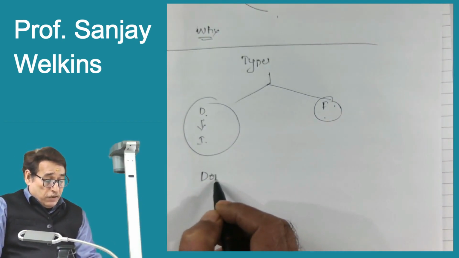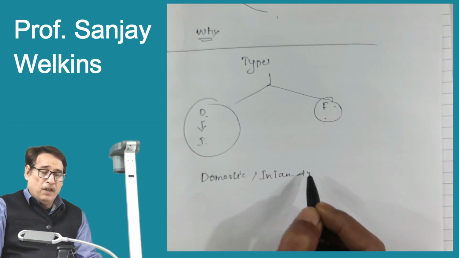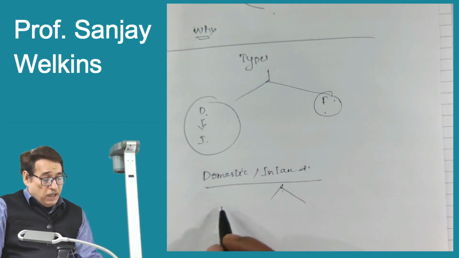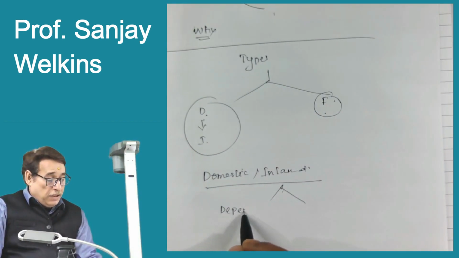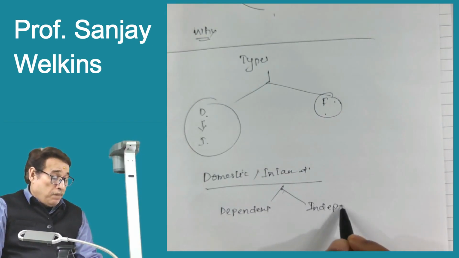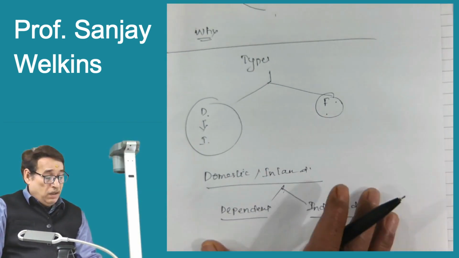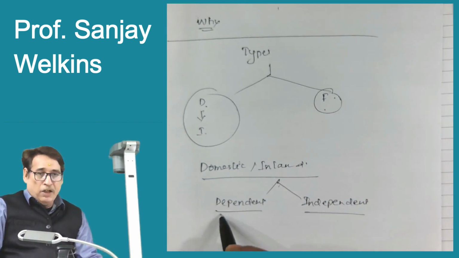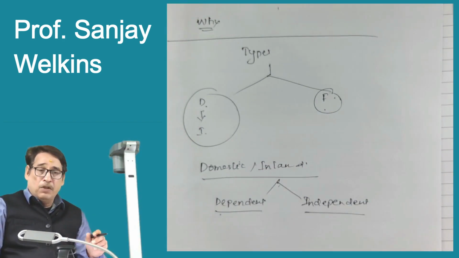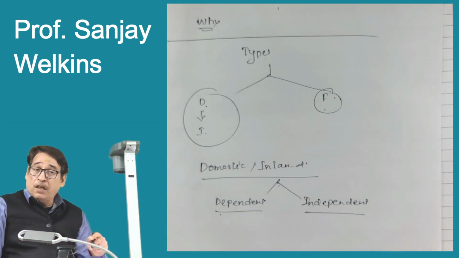as far as domestic branches are concerned, domestic branches or inland branches, as I said just a moment ago, correct? Domestic or inland branches, we will see later on that they are again classified into two types. One is dependent branches, and another one is independent branches. What we mean by dependent, independent, you know better than I the meaning of this. But in the context of the branch, when we say dependent branch, first of all, you should understand that domestic or inland branches are broadly classified or segregated into two types, dependent branches and independent branches.